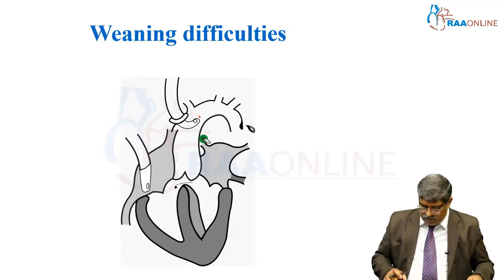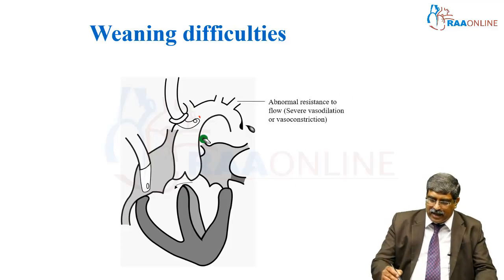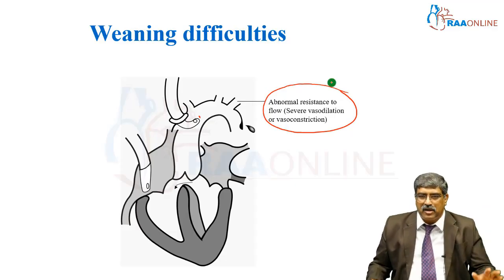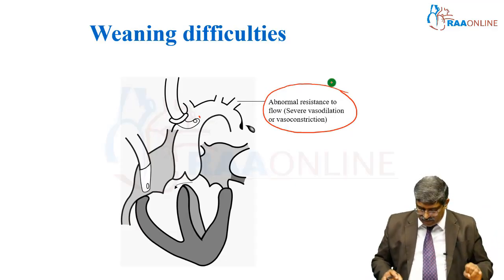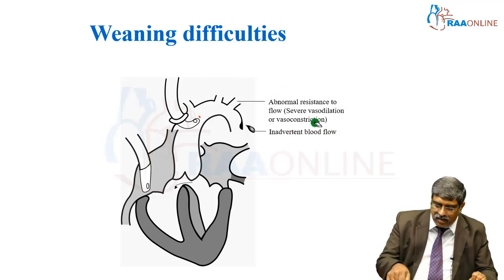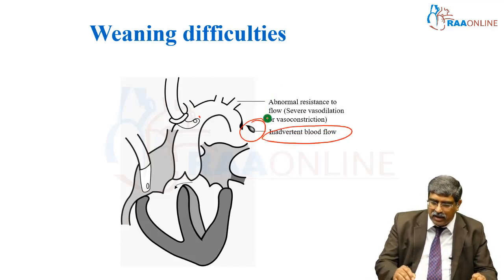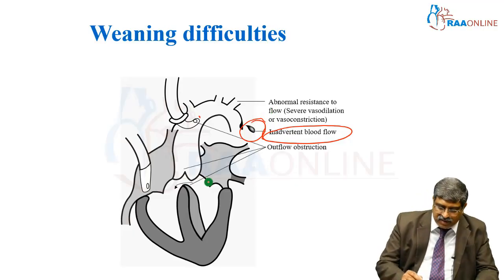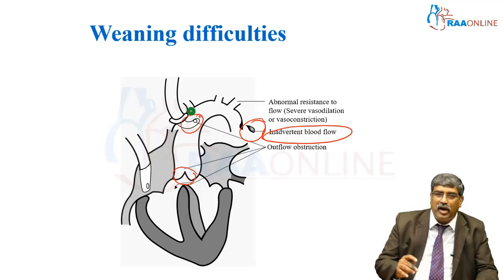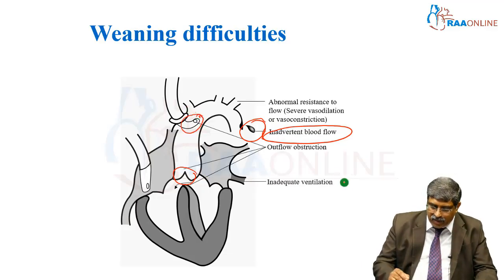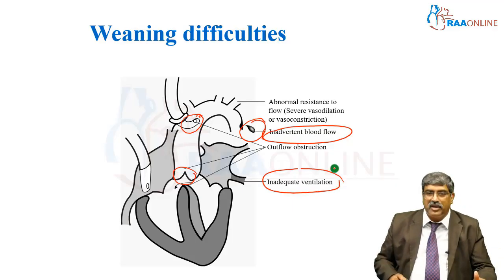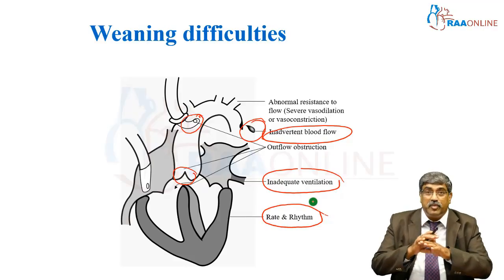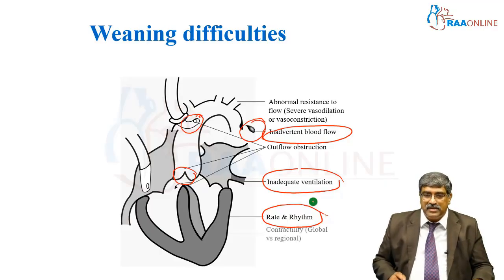Now, to summarize the weaning difficulty, it can be an abnormal resistance to flow, that is increased afterload or decreased afterload, severe vasodilatation or vasoconstriction, or it can be blood loss where there is an inadvertent blood loss and hypovolemia. Outflow obstruction from the aorta or from the aortic cannula, inadequate ventilation, lung pathology, and the rate and rhythm, sinus rate and rhythm.